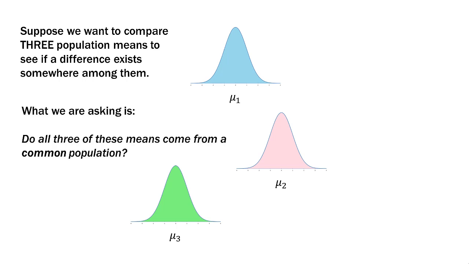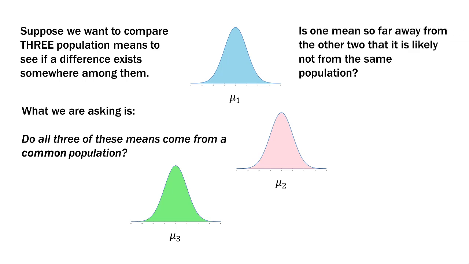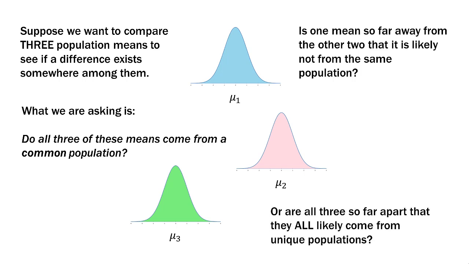So what we're asking is, do all three of these means come from a larger common population sort of in the background? Or is one of the means so far away from the other two that it is likely not from the same population? Or are all three so far apart that they all likely come from unique populations? So really it's about distinction. Are all three of these populations common to a larger population, or is one or all three of them different from one another?